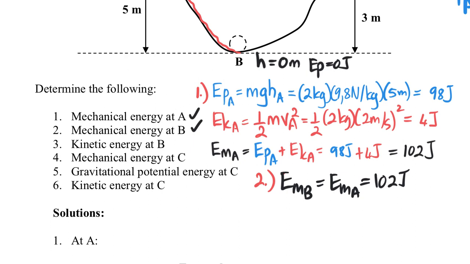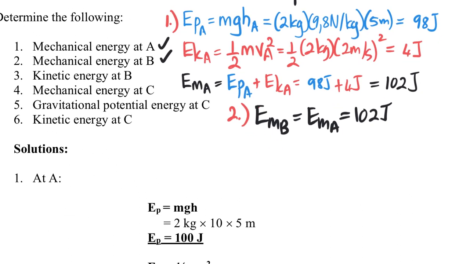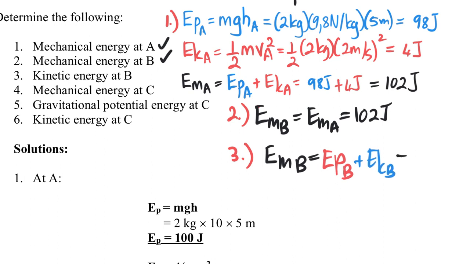So if we look at 3, we're going to work it out now mathematically. The mechanical energy at B is going to equal the potential energy at B plus the kinetic energy at B. But we've just worked out that the mechanical energy is 102 joules.